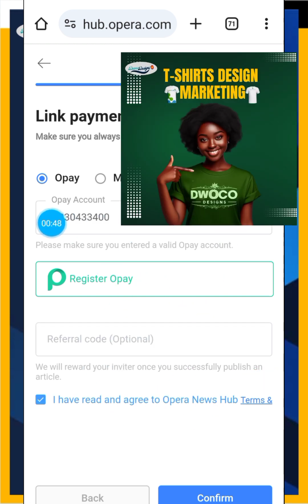So let me say this. When you get to this OPay, make sure you put your phone number. Don't try to remove the first number. Put the phone number because they need 11 digits. Now, if you don't have OPay, you can quickly register here and you are good to go.